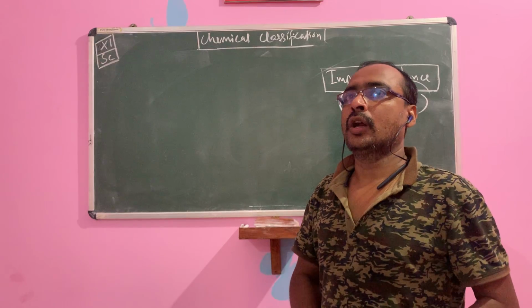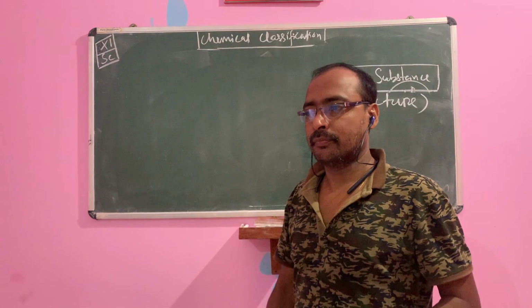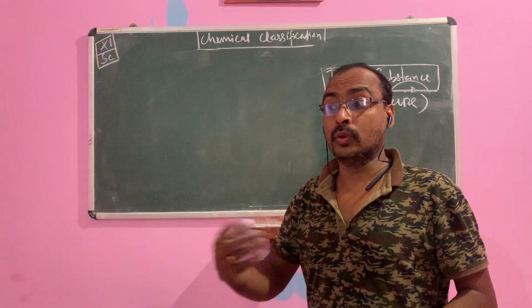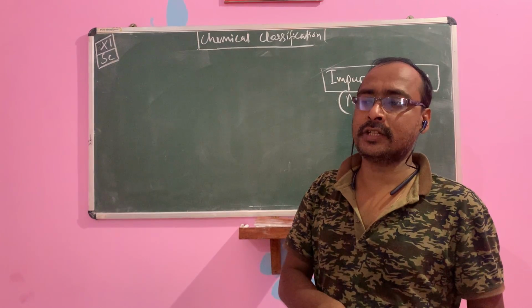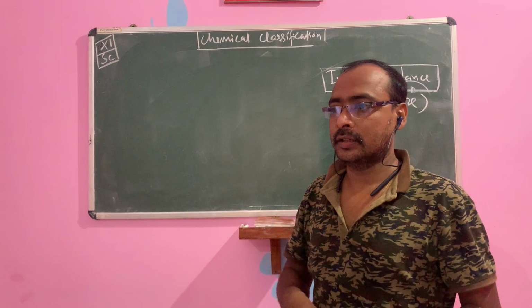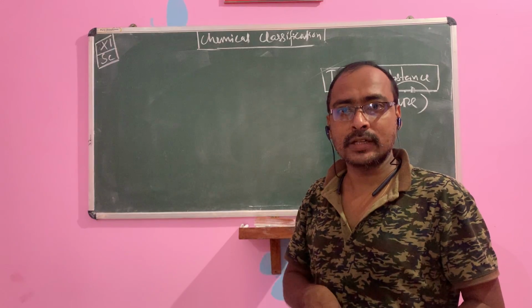Suppose 24 karat gold is pure, only gold element. 22 karat gold is impure, because it consists of copper.